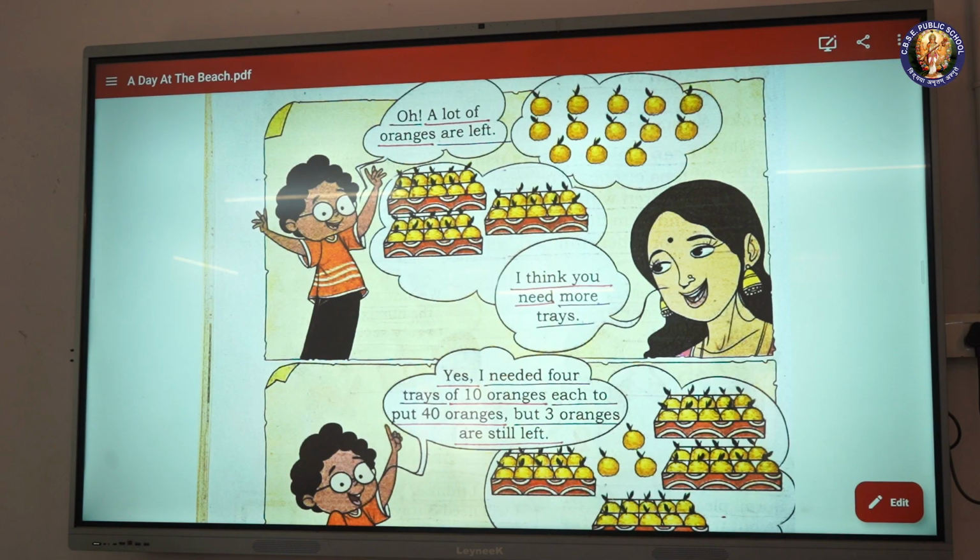Oh, a lot of oranges are left. I think you need more trays. Yes, I needed 4 trays of 10 oranges each to put 40 oranges, but 3 oranges are still left.